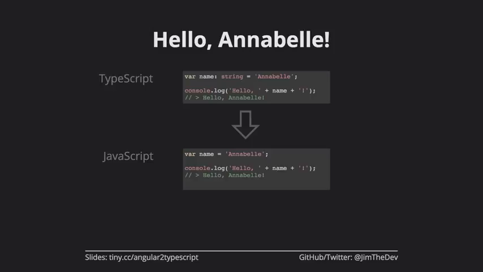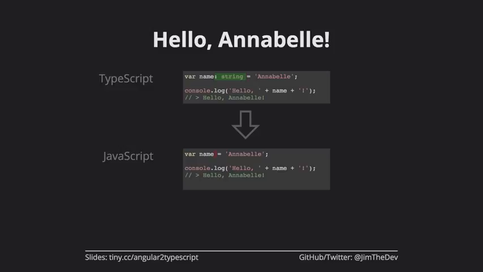So here's what it looks like in TypeScript, and maybe you can spot the difference. Very small. All we do is we put a colon and then the type after the variable. And what this does is it lets us create the variable. We can use it just the same as we did, except this time we've identified this as it should be a string.